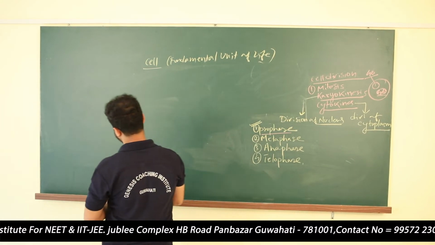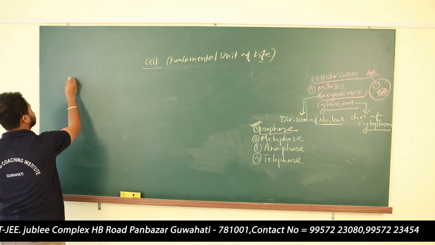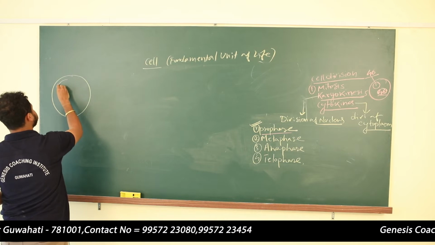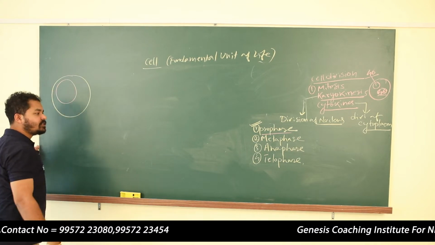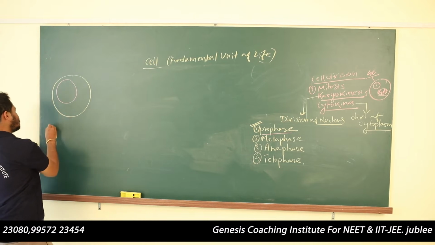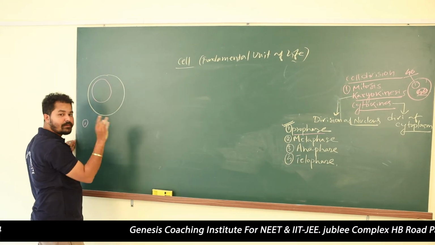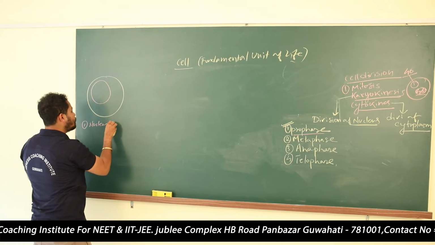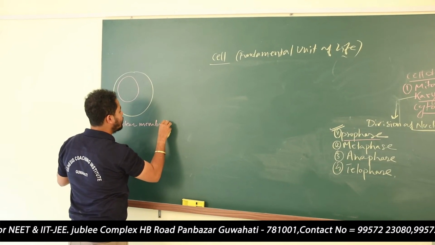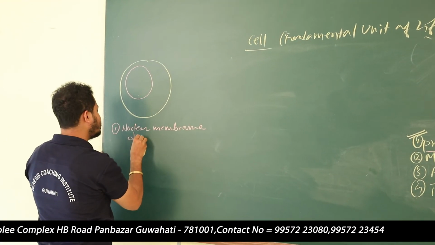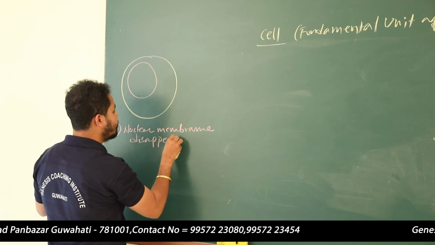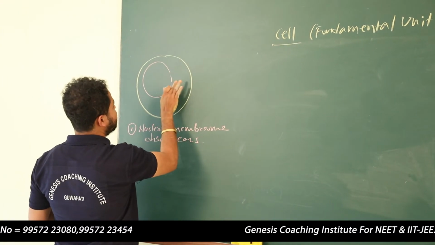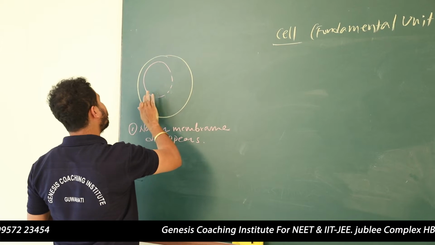So you see what will happen in the prophase. Suppose this is the cell and this is the nucleus. In prophase, the first thing that will occur is that the nucleus has a nuclear membrane, and the nuclear membrane disappears. That means it will be like this. Disappearance of the nuclear membrane will take place.